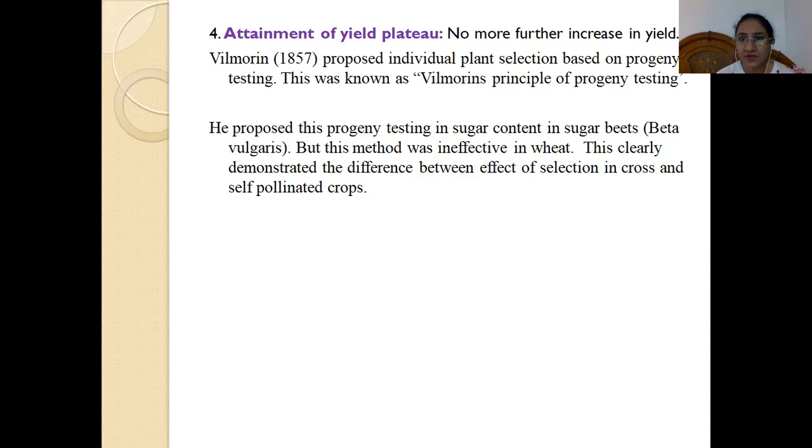So this was known as Wilmeron's principle of progeny testing. He proposed this theory by testing sugar content in sugar beets, Beta vulgaris. But this method was found ineffective in beet. This clearly demonstrated that there is a difference between the effect of selection in cross and self-pollinated crops. So there are different breeding approaches that have to be followed in the case of self and cross-pollinated crops.